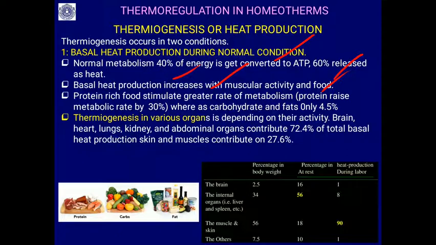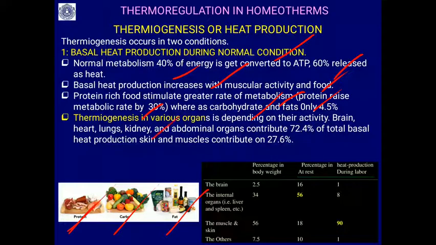Similarly, some foods, protein-rich food, stimulate a greater rate of metabolism, so the metabolic rate will be increased by 30%. Protein-rich food, carbohydrate-rich food and fat-rich food: but carbohydrate and fat-rich food contribute only 4.5% of the metabolic rate, and the heat production will be through protein metabolism, where more heat will be produced.